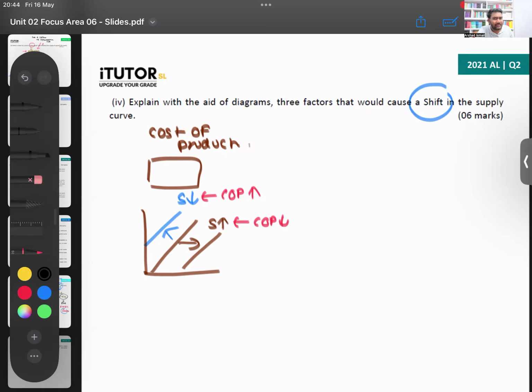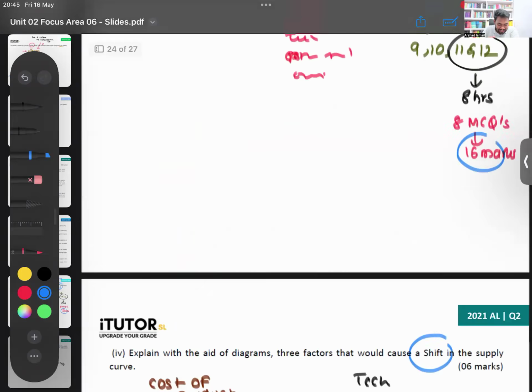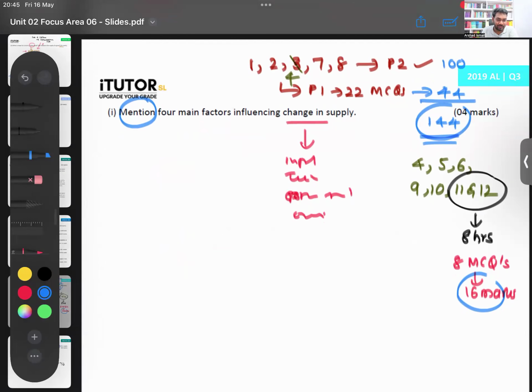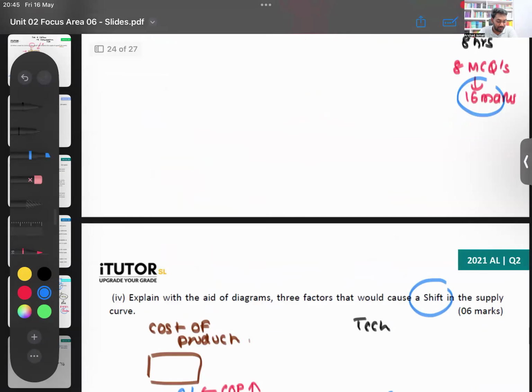Then explain another factor. Let's say technology. So if the technology improves, supply will shift to the right. Technology improves, now supply will increase. That is if the technology improves. If you are using outdated technology, now supply will decrease. And you write, Lamai. So same thing that we have learned. Okay, you give a small explanation and you write, Lamai. These are easy. Actually, it's the same knowledge that they are testing in the 2019 paper also. Same knowledge, but here now they are telling you to put a diagram and explain that. That's what they are asking you to do.